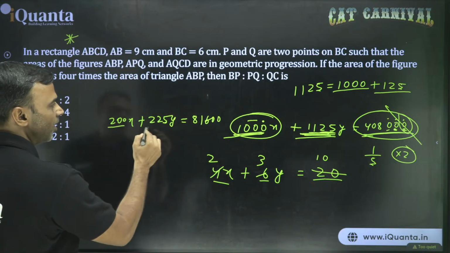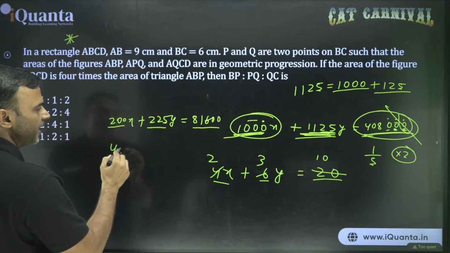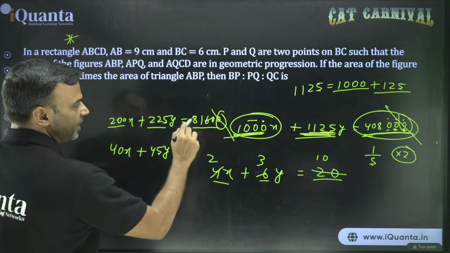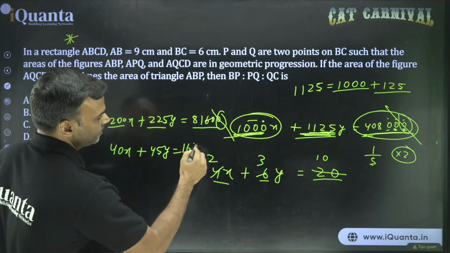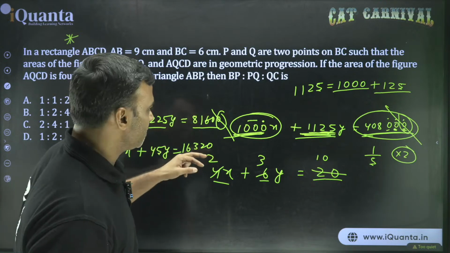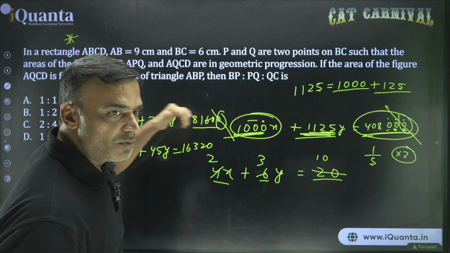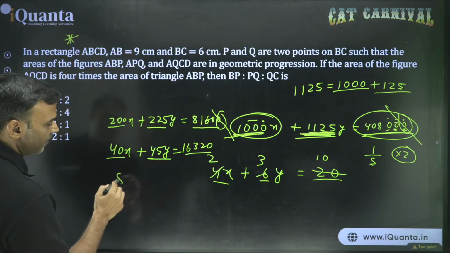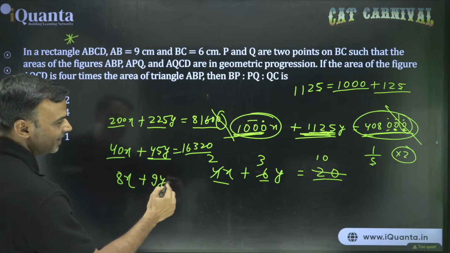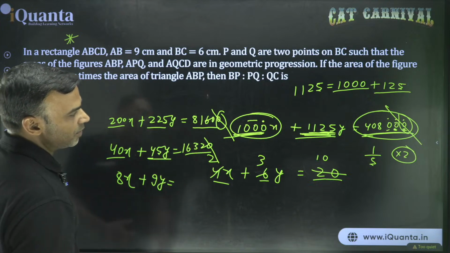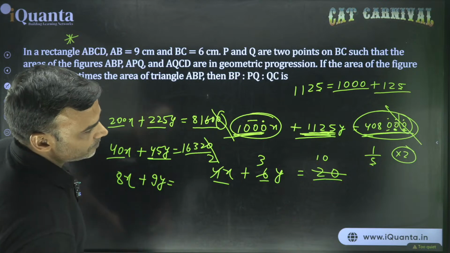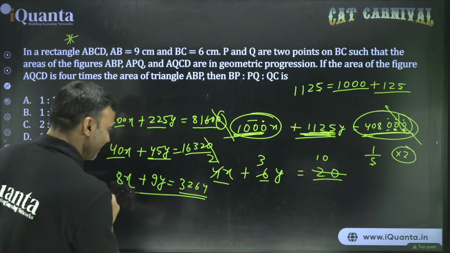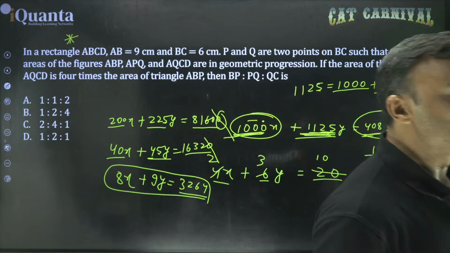Now you see further all of them are divisible by 5. So divide by 5 again. So 40x plus, divide by 5, 45y. Divide by 5: remove a 0 and take double. So 16,320. Okay? We have to divide by 5, so what should I do? Remove a 0 and multiply by 2. That's what you can do for division by 5. Still they are divisible by 5. A lot of enjoyment has happened. 8x plus 9y. Remove a 0 and double. So 1632, what will its double be? That will become 3264. Oh, this came the same. Right, obviously it has to come the same. So keep practicing a little.